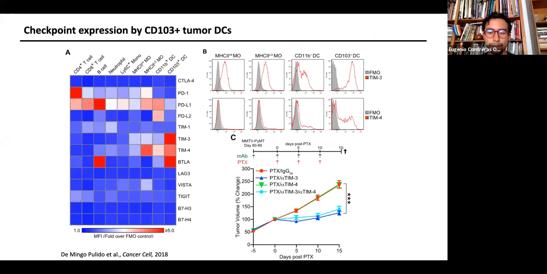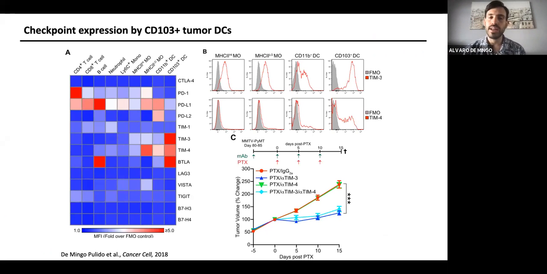I would like to start this presentation by mentioning another paper that I published in 2018 in Cancer Cell about the role of TIM-3 in dendritic cells. When we started this project, we wanted to see the different immune checkpoints, as you can see here in the graph: CTLA-4, PD-1, TIM-3, TIM-4, BTLA, different checkpoints that have been used in immunotherapies in recent years.